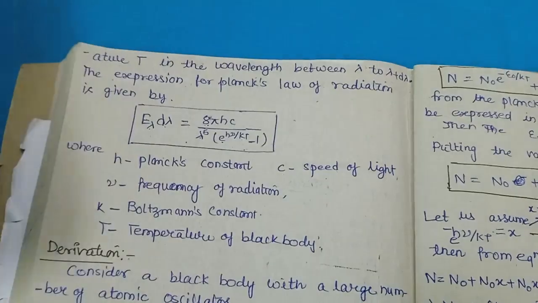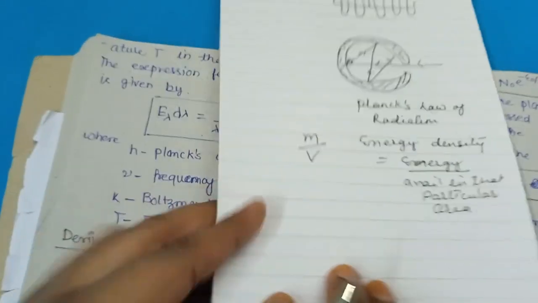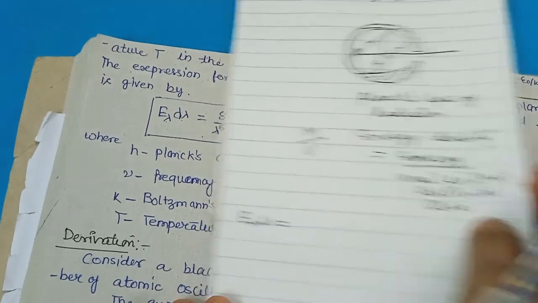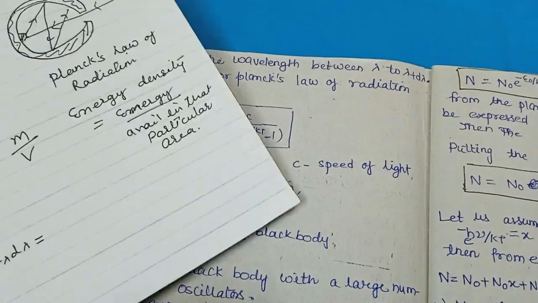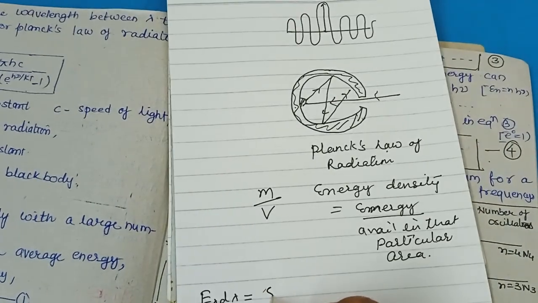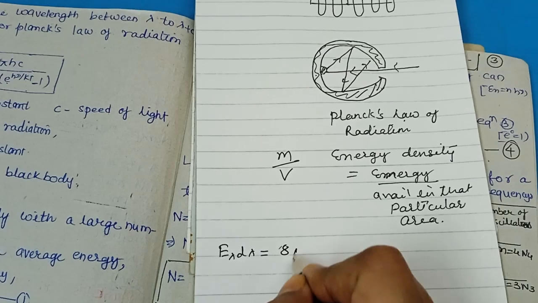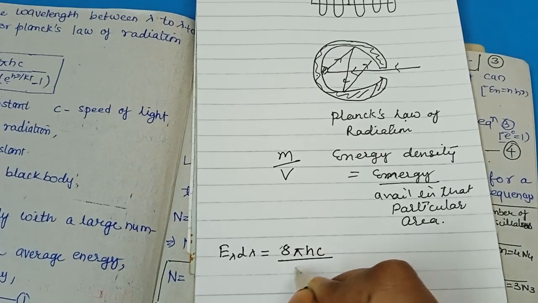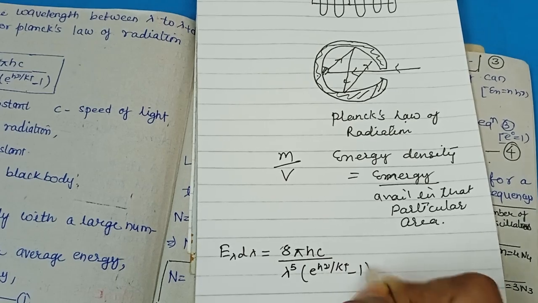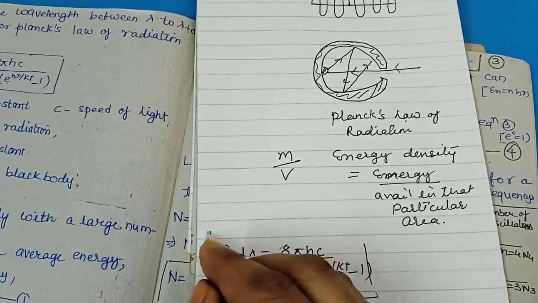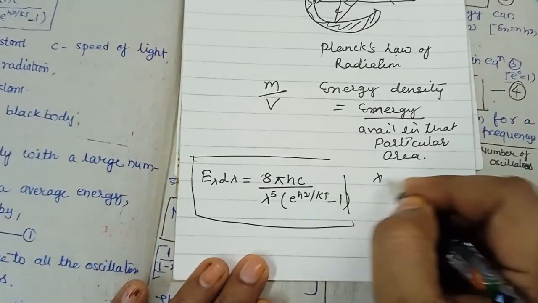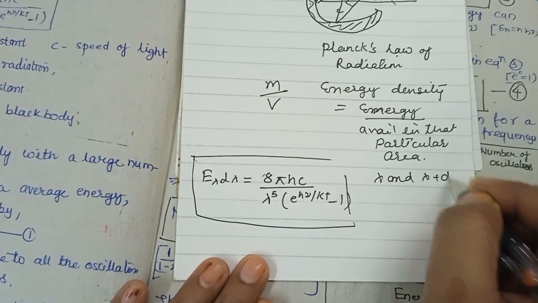In the next video I will show you the whole derivation. First we have to derive this expression. According to Planck's distribution law, we have E lambda d lambda equal to 8 pi hc upon lambda to the power 5, 1 upon e to the power h nu upon kT minus 1. Now what is lambda, and lambda plus d lambda?